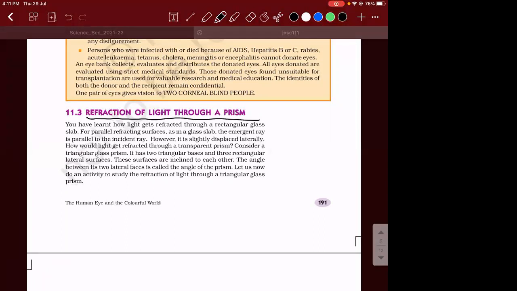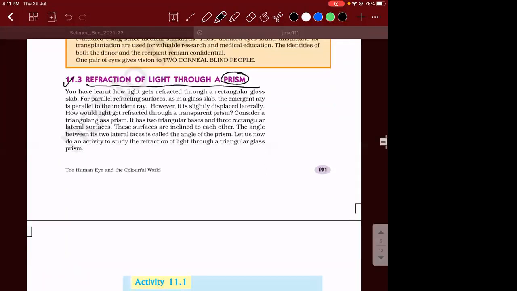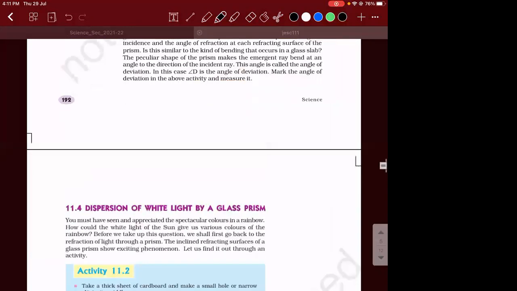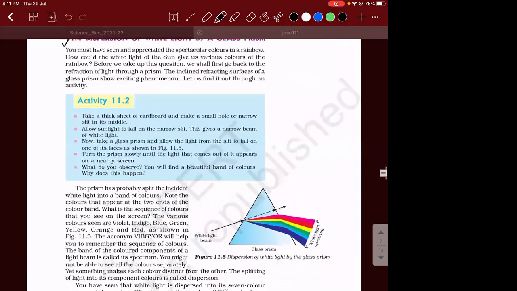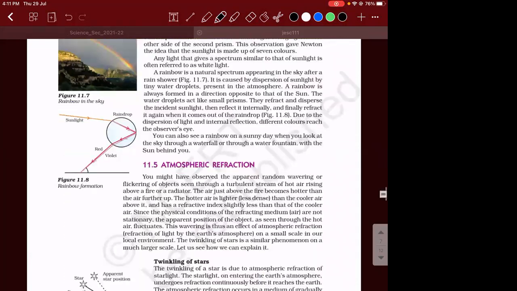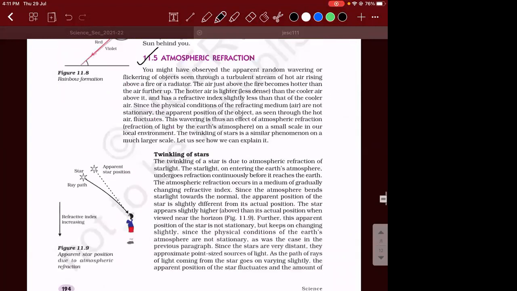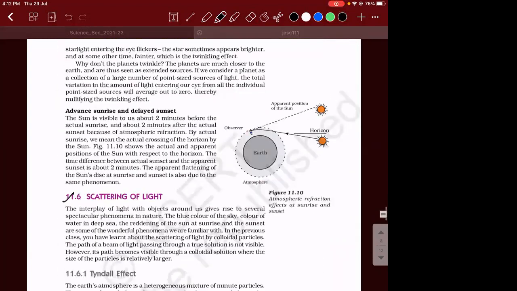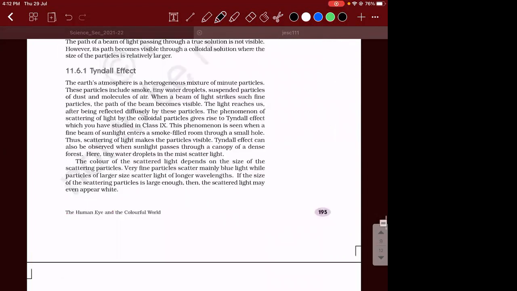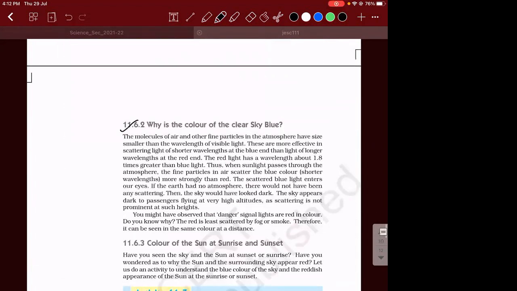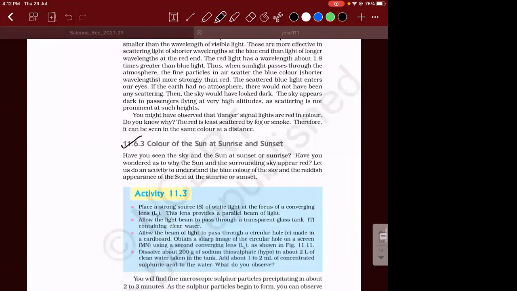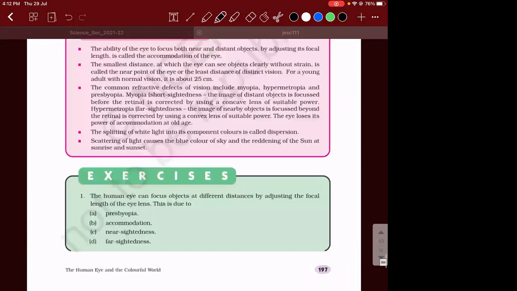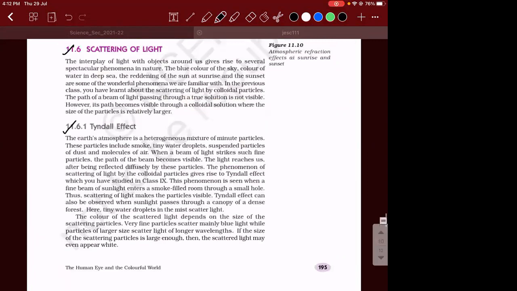So we are going to see what is refraction through a prism. For that, first we need to know what is a prism. So this topic 11.3 is there. Then we have 11.4. 11.5 is there. There is atmospheric refraction, based on which there is something called scattering of light. Then we have the Tyndall effect, why the sky is blue, and the color of sunrise and sunset. With that, this chapter is over. So this is also a very, very small chapter.